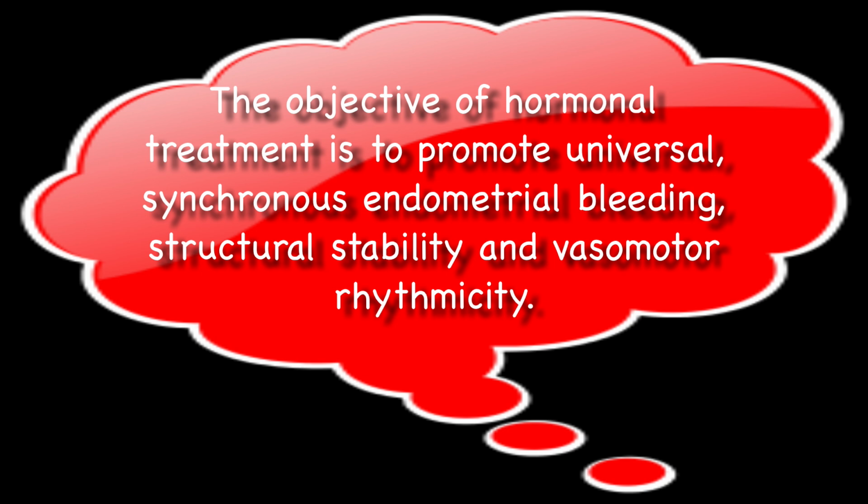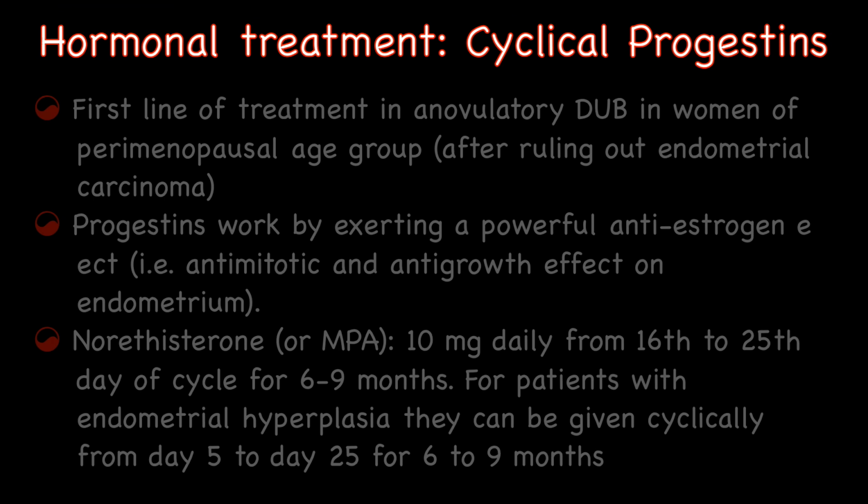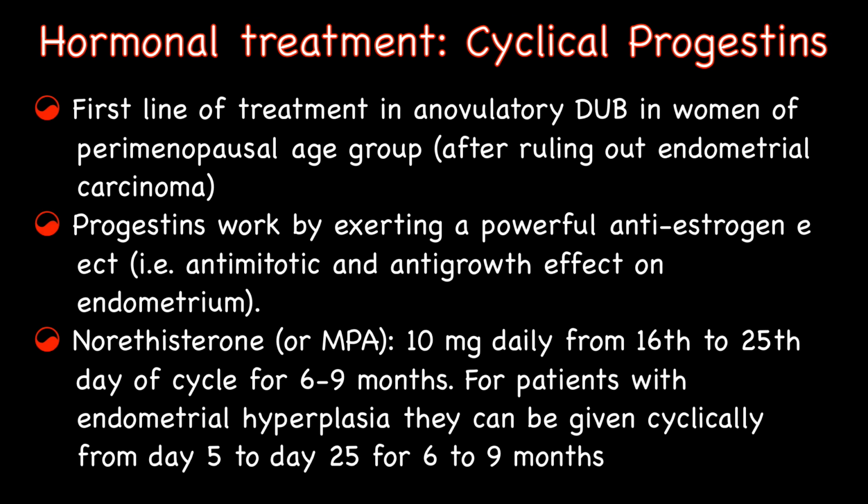The objective of hormonal treatment is to promote universal, synchronous endometrial bleeding, structural stability, and vasomotor rhythmicity. Synthetic progesterones, that is progestins, given cyclically are generally preferred as first line of treatment of chronic anovulatory DUB in women of perimenopausal age group after ruling out endometrial carcinoma. Premenstrual spotting is also treated by this regimen.